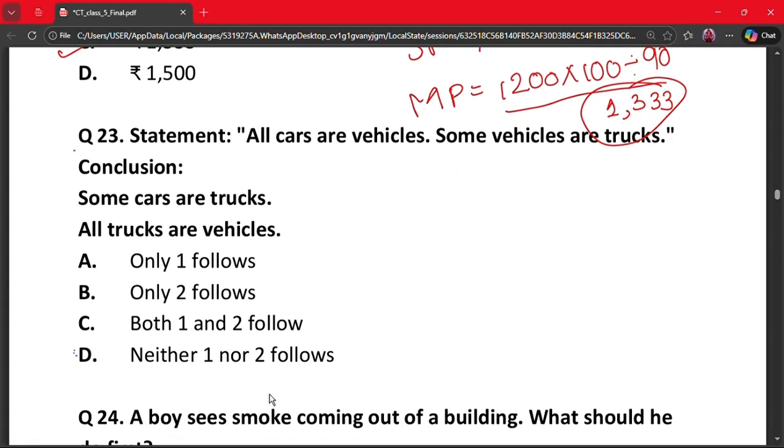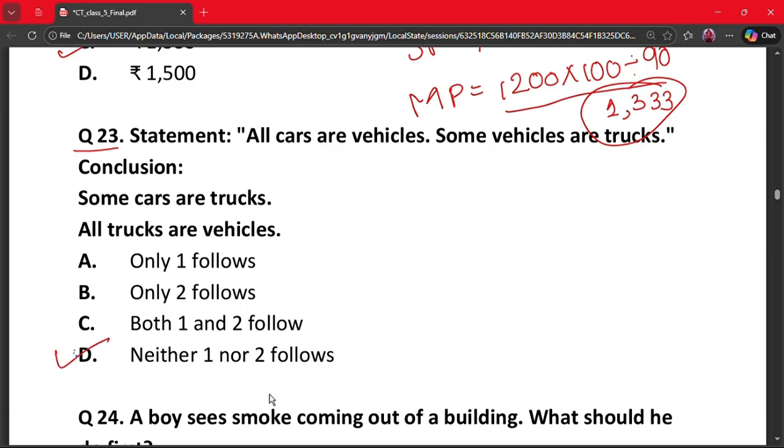Next question, question number 23. Statement: all cars are vehicles, some vehicles are trucks. Conclusion 1 says some cars are trucks, and conclusion 2 says all trucks are vehicles. A says only one follows, B says only two follows, C both one and two follow, and D neither one nor two follows. Hence option D is the correct answer.